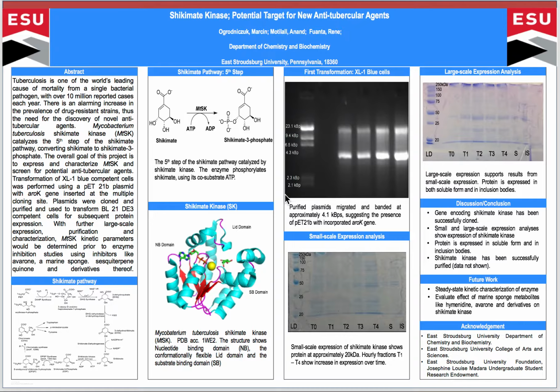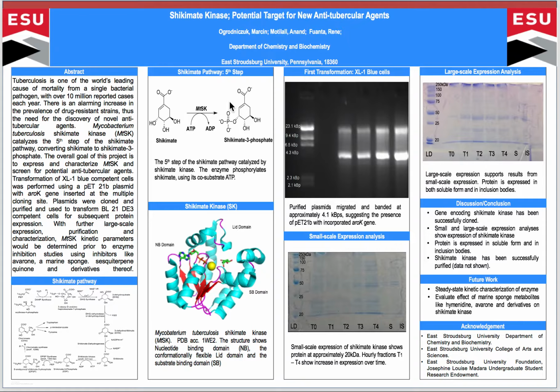Now, when searching for a potential enzymatic pathway, it is vital that the pathway contain no mammalian analog. The Shikimate pathway, shown here, is a 7-step metabolic route linking the metabolism of carbohydrates to the synthesis of essential cellular metabolites. This pathway is used by bacteria, fungi, and plants to synthesize aromatic compounds. This pathway has no mammalian analog, thus making it a potential target for the development of novel anti-tubercular agents.